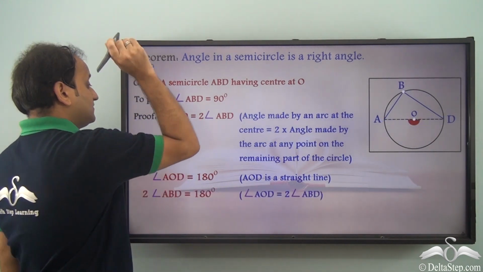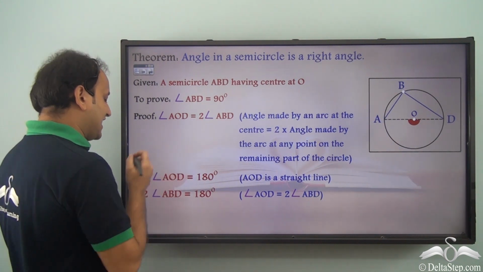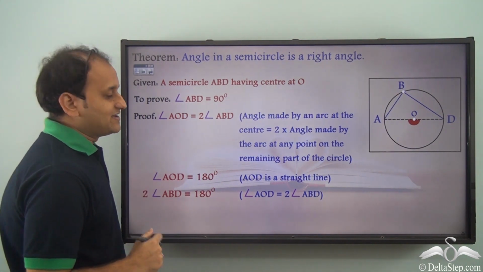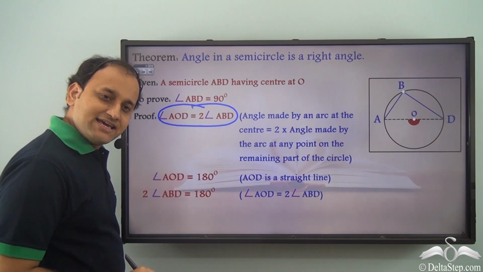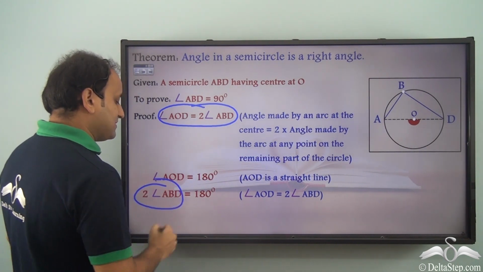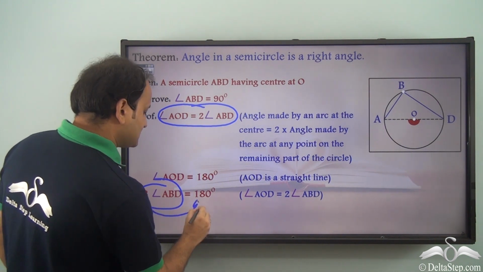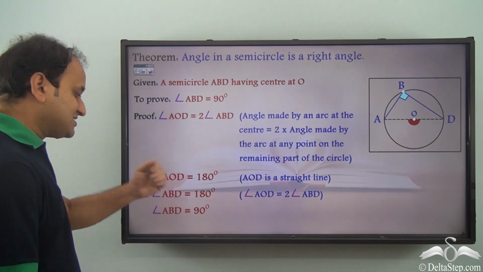Or if we substitute AOD, we can write 2 into angle ABD is equal to 180 degrees, because AOD is equal to 2 into angle ABD. So 2 into angle ABD is equal to 180 degrees. Now if 2 comes here, then we have 180 by 2, which is 90.